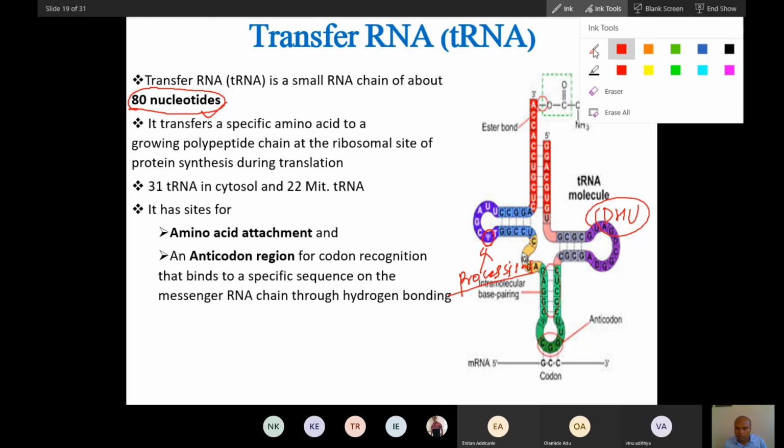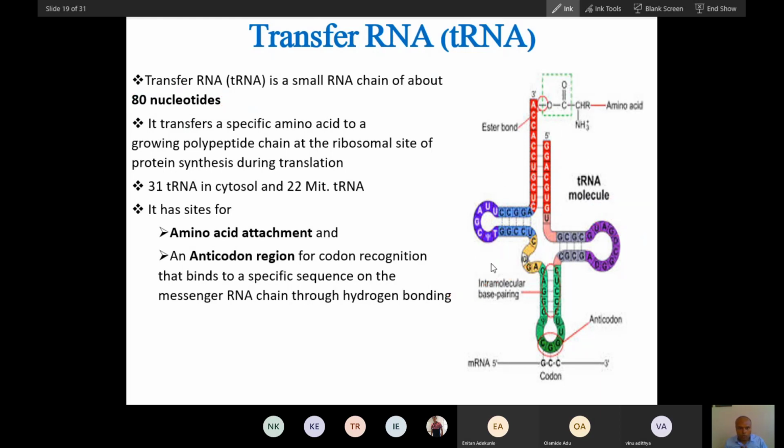Now see, this loop is a vestigial type of loop. It does not stimulate. So there are 3 loops, and this extra loop is sometimes called the extra loop, a very small type of loop. In that sense a total of 4 loops will be seen, but 3 loops are larger. We consider these 3 loops. So you can call tRNA tri-loop. So tRNA is trifoliate.